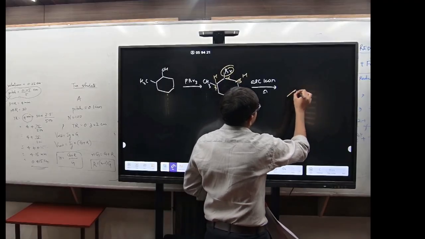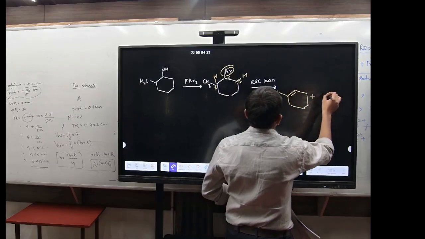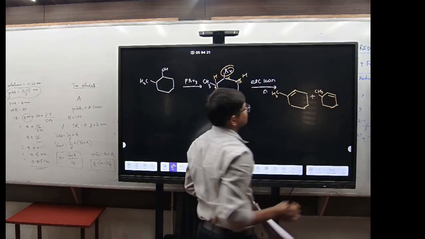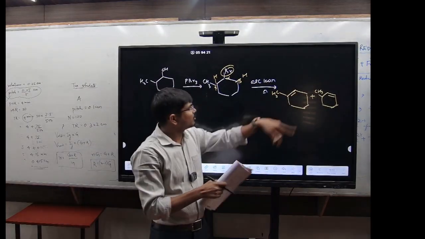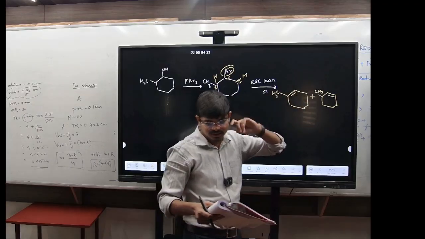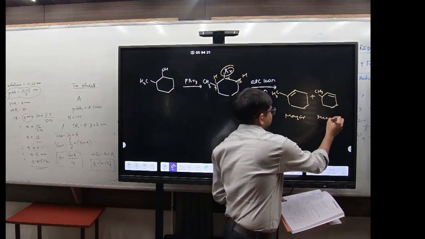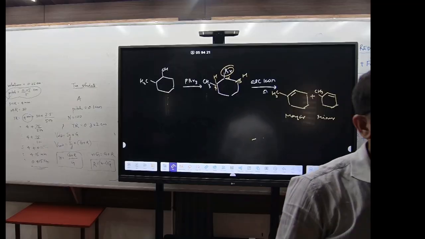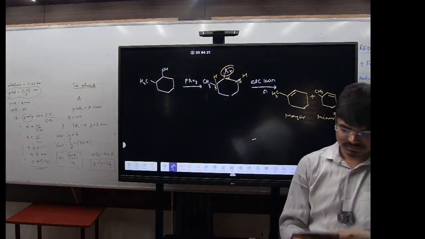So the two possibilities will be this one, with the CH3, or this other one. Which is the most stable one? Which is the more substituted one around the double bond? This is more substituted, so this is the most stable alkene. So this will be your major product and this will be your minor. Clear? Understood? Which rule does it follow? Saytzeff rule. That one is Hofmann, this is Saytzeff.